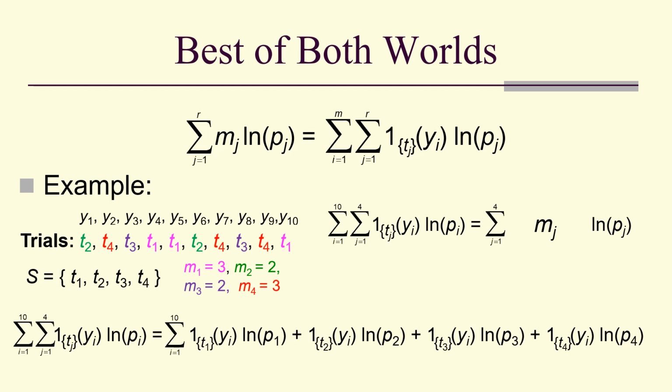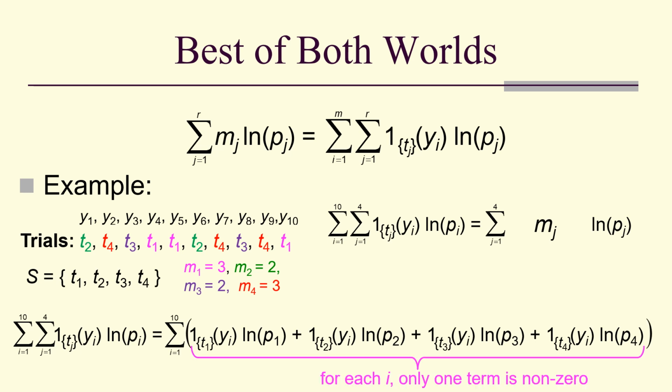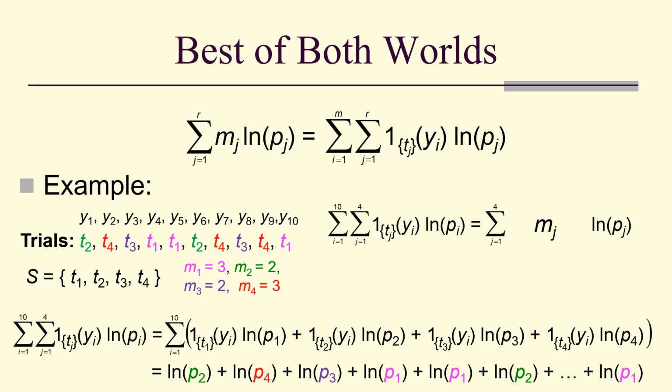So I can write this in expanded form, looks something like that. Notice I've got all these indicator functions, but for each i, only one of those indicator function terms is non-zero. For example, I get log of P2 when i is equal to 1 because the first trial was T2. So the other indicator functions were 0, leaving only the P2 term. The second trial was T4, and that left only the P4 term, and so on. In other words, this is a representation of likelihood per trial in this notation.